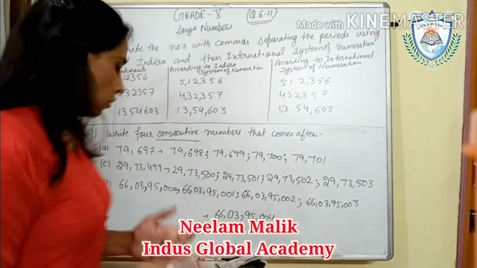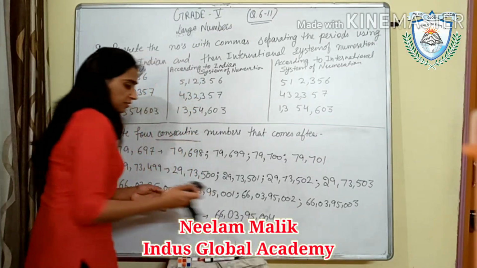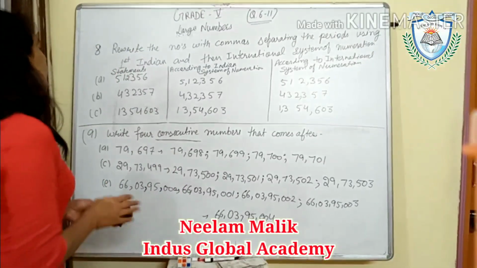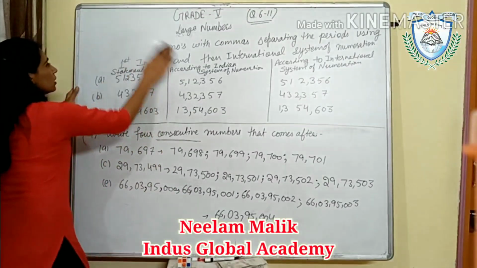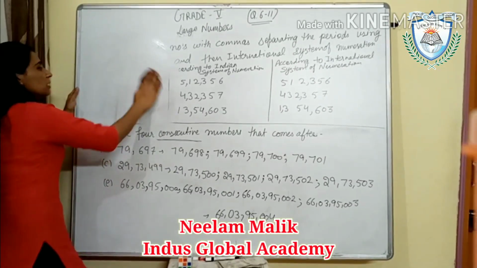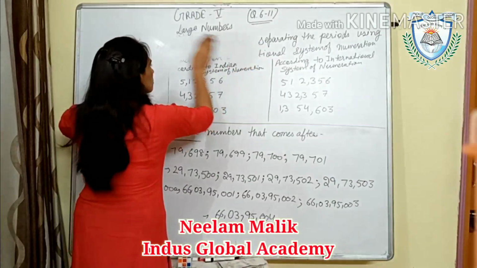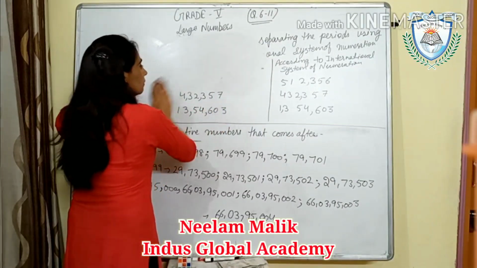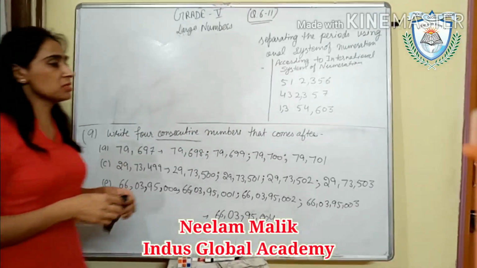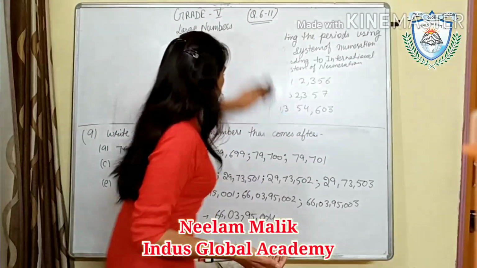Okay. Now after this, the next question is about the predecessor and the successor. We have already done that in the previous videos, how to find out the predecessor and how to find out the successor. Okay. So predecessor means preceding number. Preceding means just before. Okay. And successor means the next number, which comes just after that number.